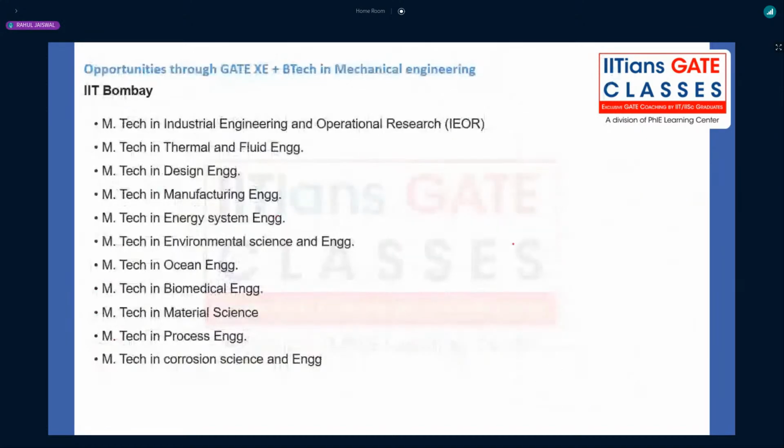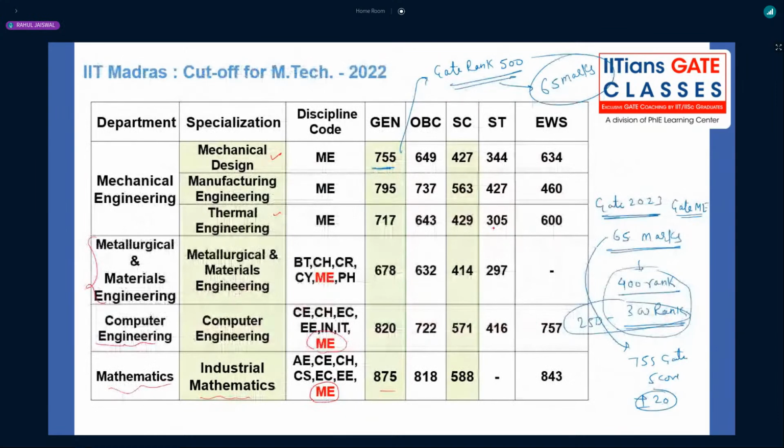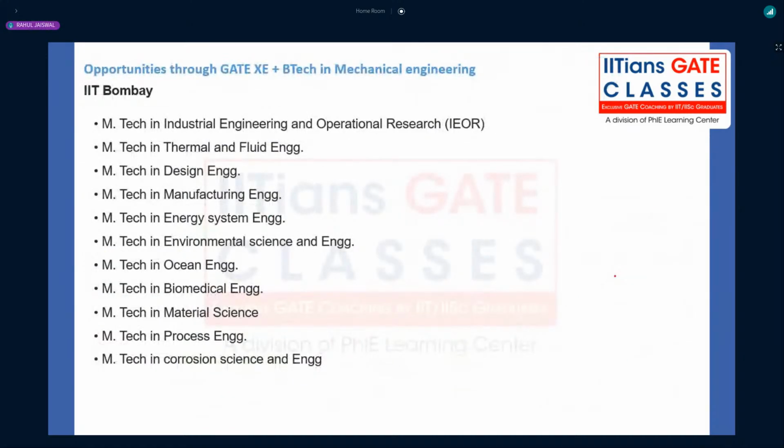Now, that was the situation about IIT Madras. The highlight of IIT Madras is that at low marks you are getting a very good branch, that is design. So just select that blindly, right? In IIT Bombay, what is going to be there? Here, the opportunities are through GATE XE plus BTech in mechanical engineering. So I'm discussing more about GATE XE.